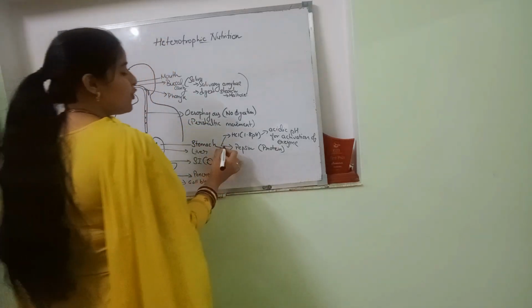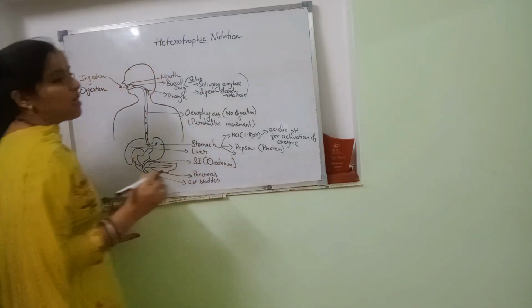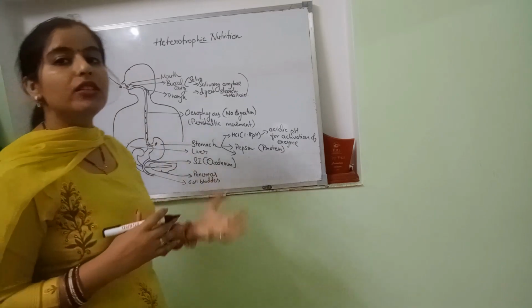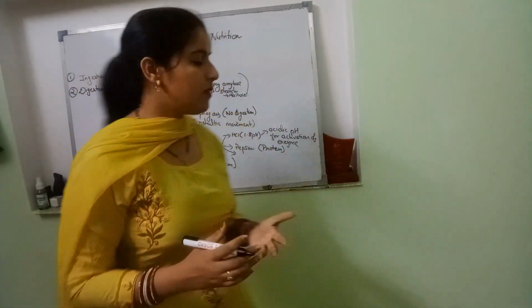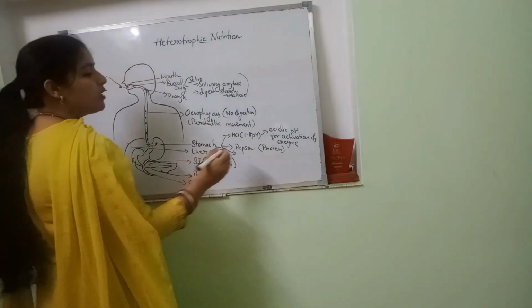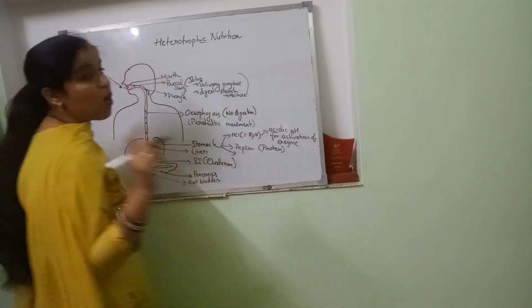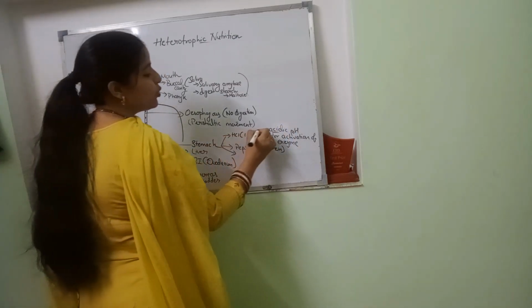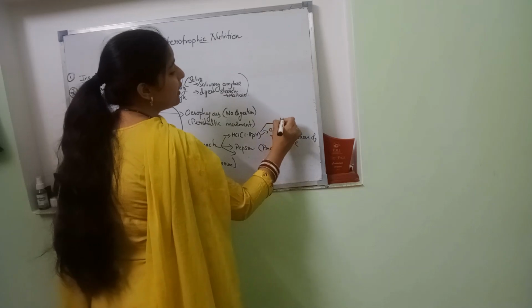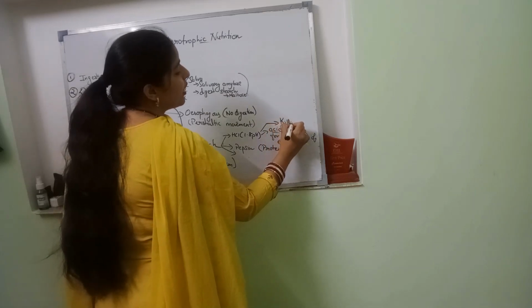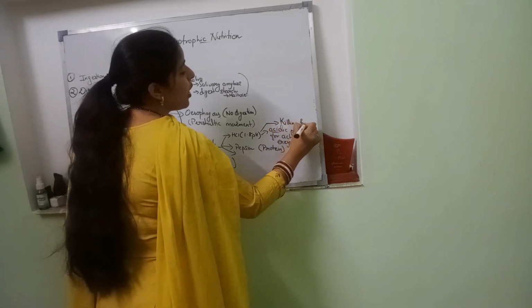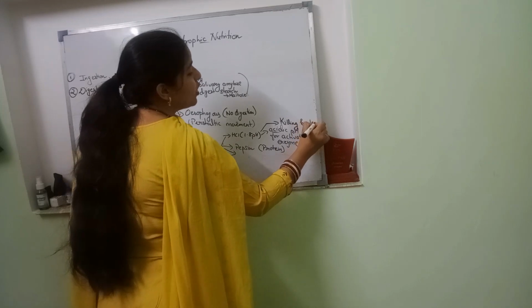Now, pepsin is for the digestion of protein inside the stomach. The proteins are going to be digested into simpler proteins or peptides. Then HCl is creating an acidic environment. Also, this HCl is useful for killing the bacteria that might be coming through the food. Right? At this stage, bacteria will not survive.